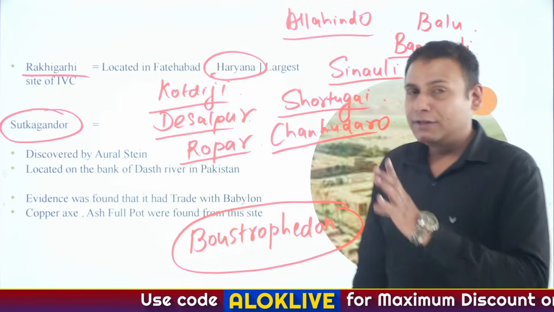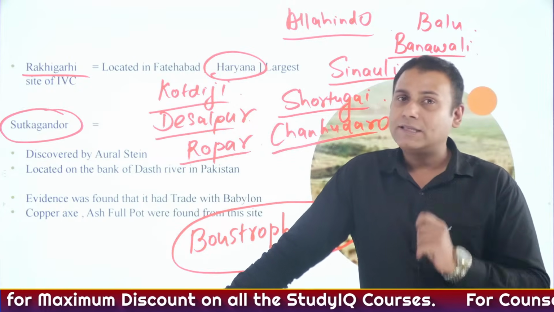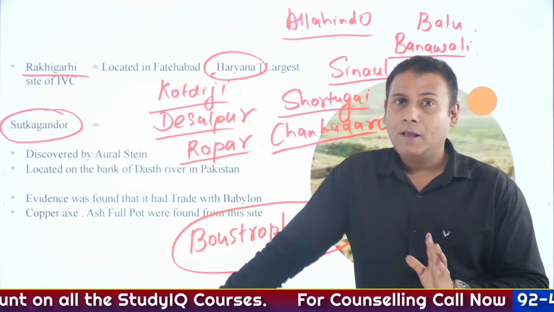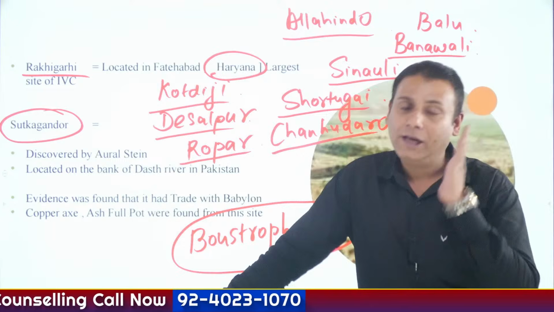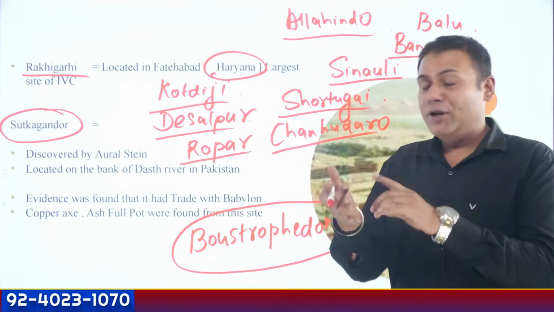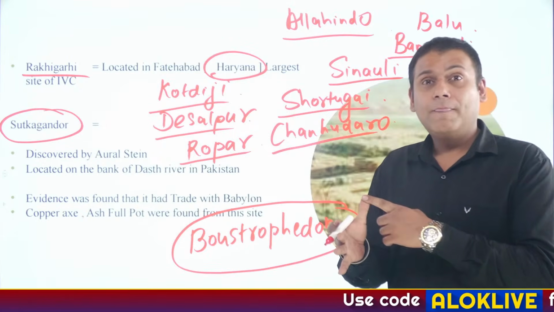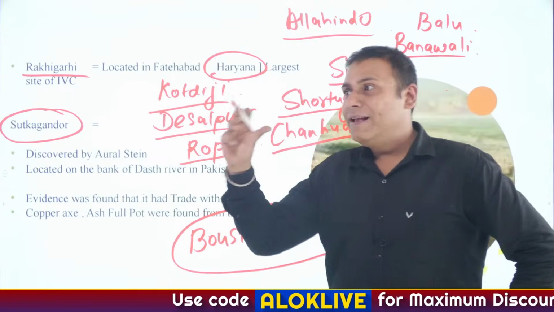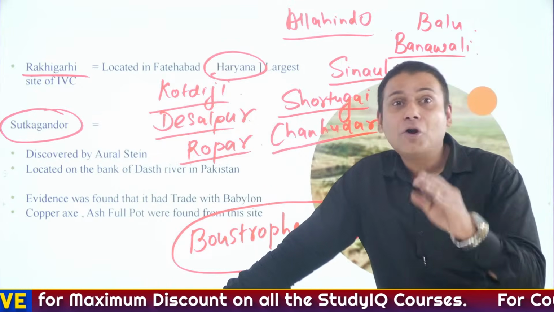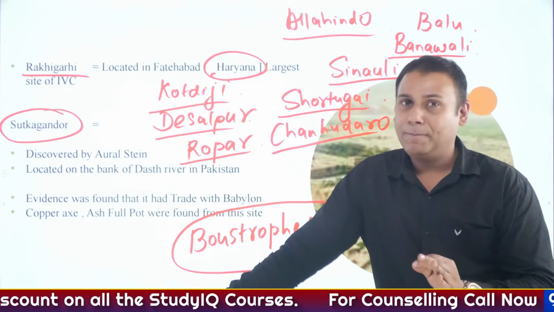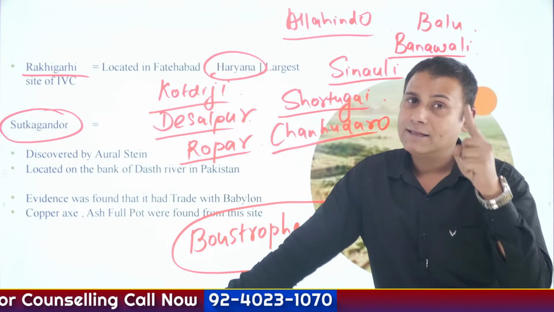Another important aspect. There are rectangular shaped seals, square shaped seals, and irregular shaped seals. Different animals are exhibited on the Indus Valley seals, such as the tiger, elephant, bull, rhinoceros, deer, and unicorn. All these animals are depicted on the seals. Humpless bull is shown, but there is no depiction of cow on Indus Valley seals. I repeat, there is no depiction of cow on Indus Valley seals.